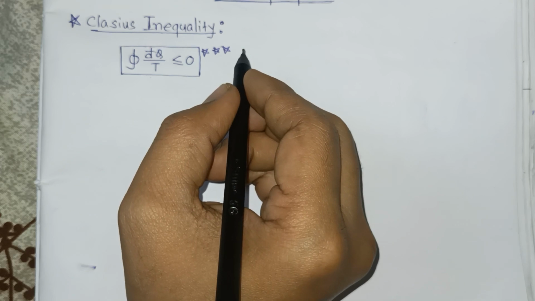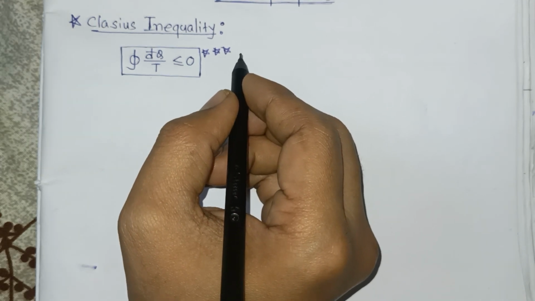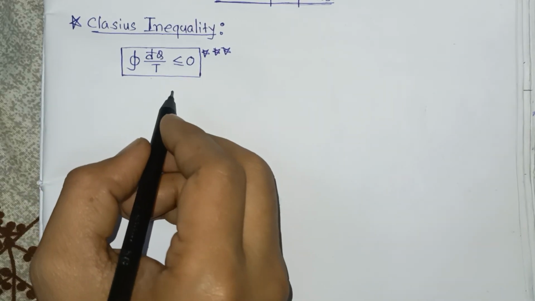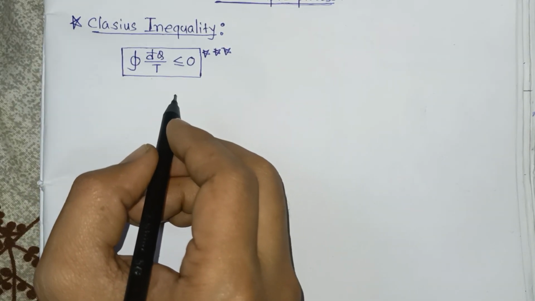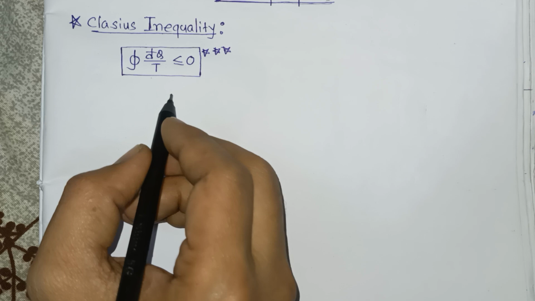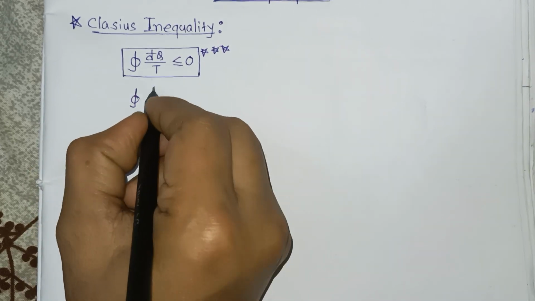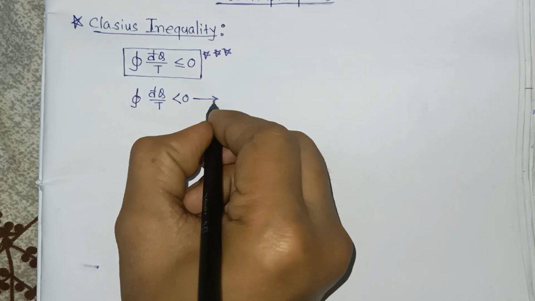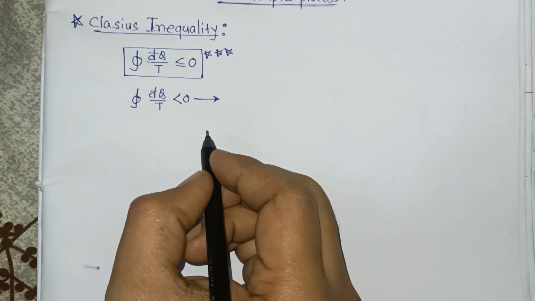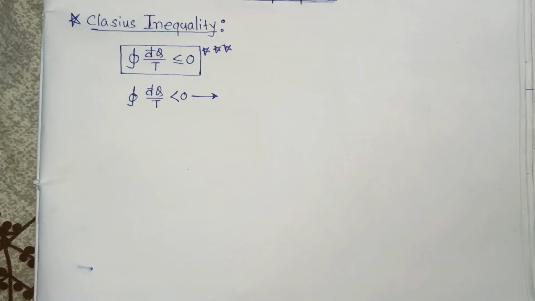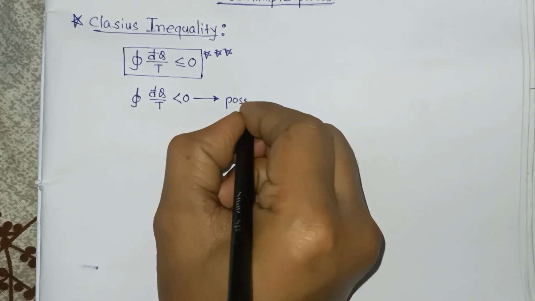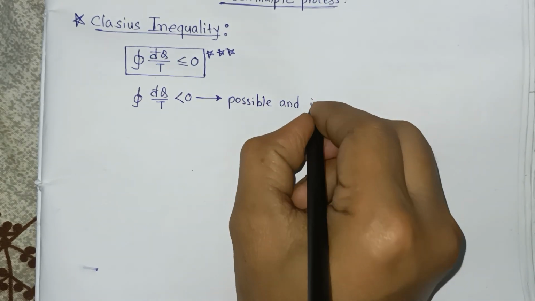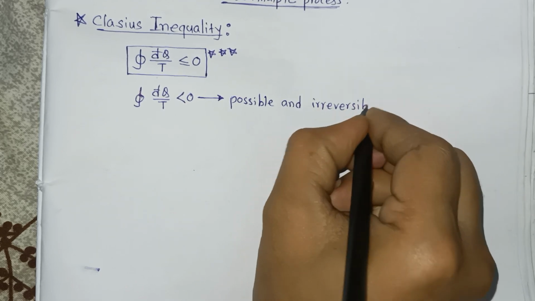Now, if the cyclic integral of del q by T is less than 0, then this process is possible and it is an irreversible engine. This happens only for a possible and irreversible engine.